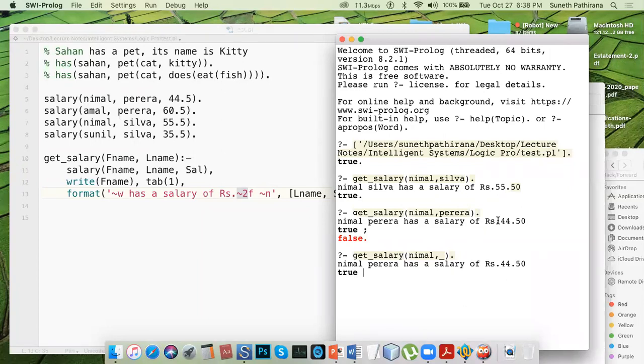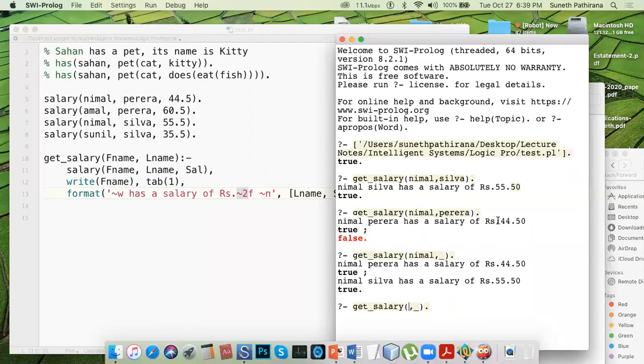You can continue seeking if there are any other matching solutions, so you can press the semicolon. Okay, Nimal Silva has a salary of this much. That means there are two Nimals having different surnames.